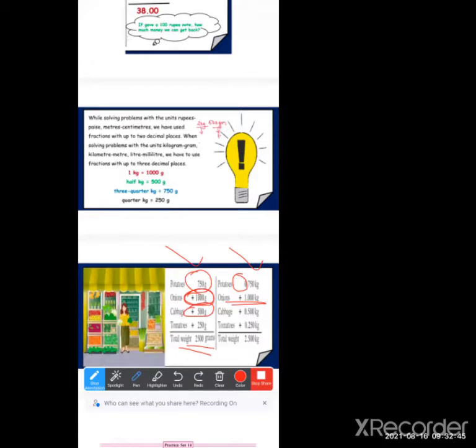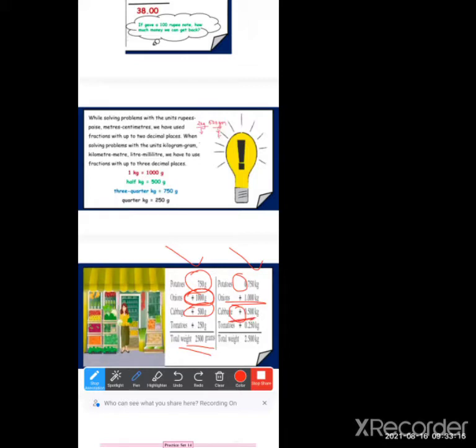Okay, cabbage 500 gram. Now we have to convert it into kg, so it will not convert to a kg, so what will we write? We will write 0.500 kg. Why 0? It means there is no kg, and 500 means there is a gram. Why is there a gram? Because we have put in the decimal point. See how the value changes because of the one decimal point. Because of the one point, the whole number has a changed value.